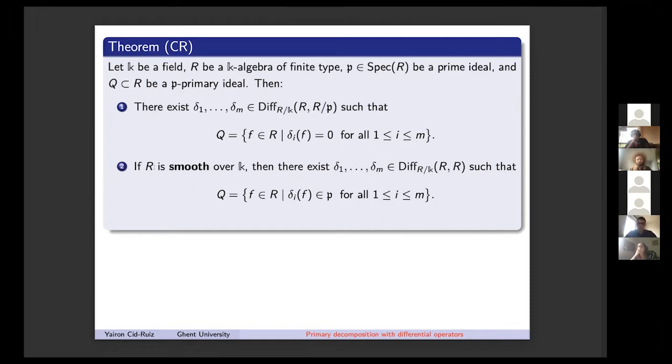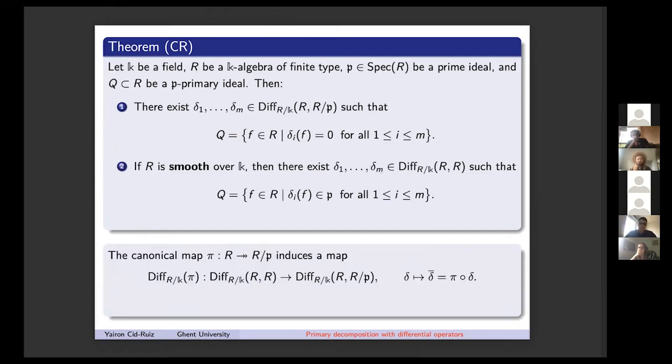And then, of course, if the algebra is smooth over K, you can recover the original result of Victor Palamodov. The trade-off between the two is that this canonical projection induces a canonical map of differential operators, and typically this map is not surjective. So there are a lot more differential operators here that allow you to describe any P-primary ideal. On the other hand, if the algebra is smooth over K, then this map is really surjective. I forgot to put that here, sorry. So this is the first thing: we can describe any primary ideal with the use of differential operators.